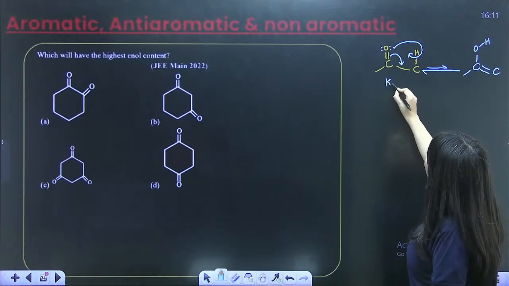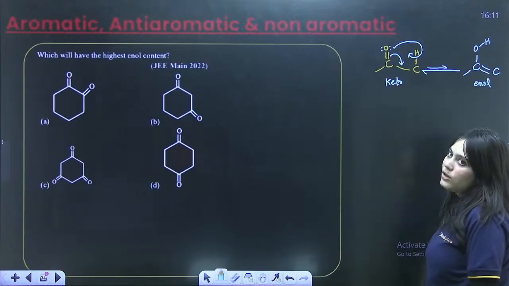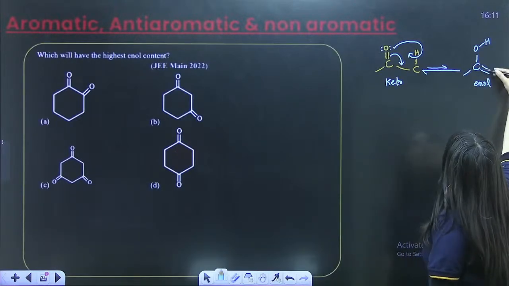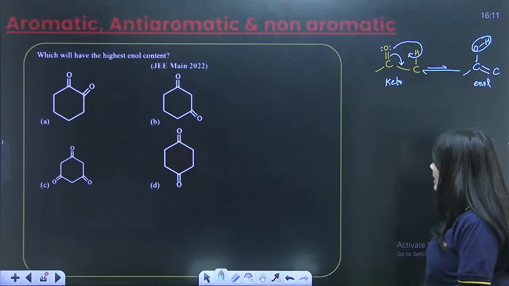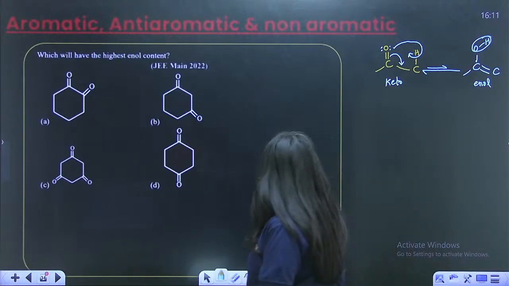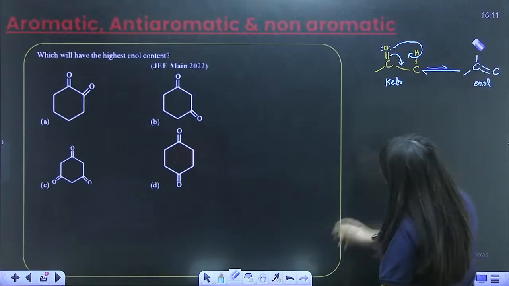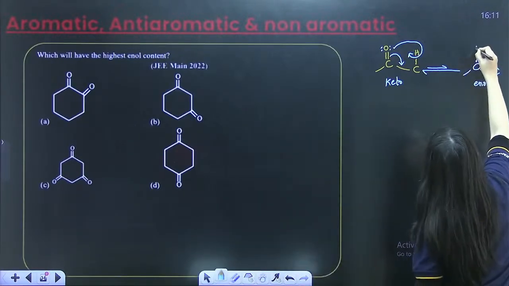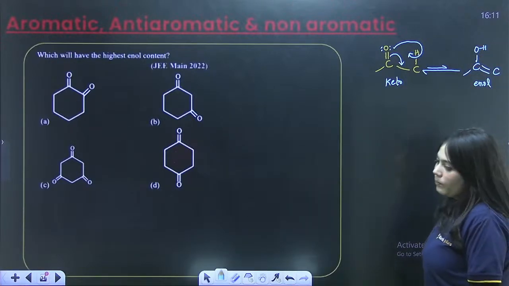This is called the keto isomer and this is called the enol isomer. What is the enol isomer? It is where the double bond and the OH group are on the same carbon. Can everyone see that the OH group and the double bond are on the same carbon? It is called the enol form.